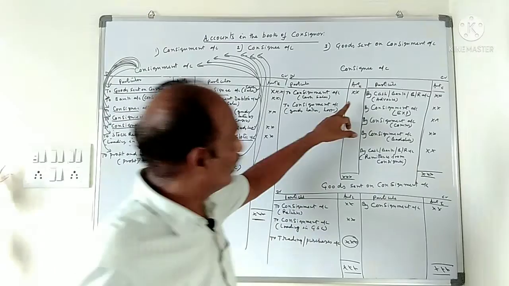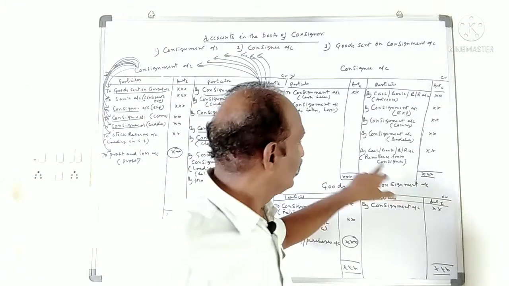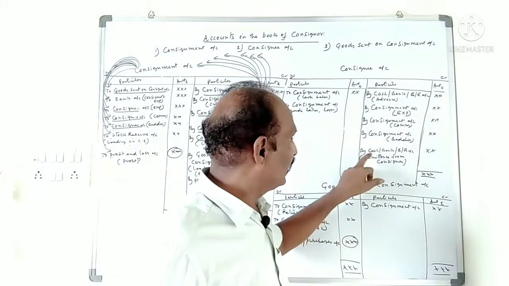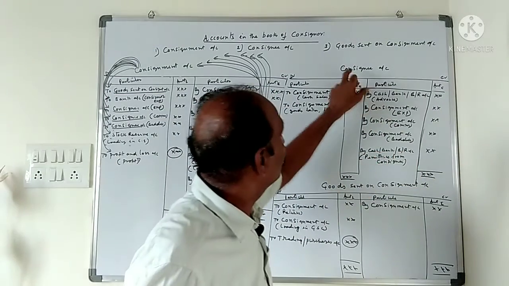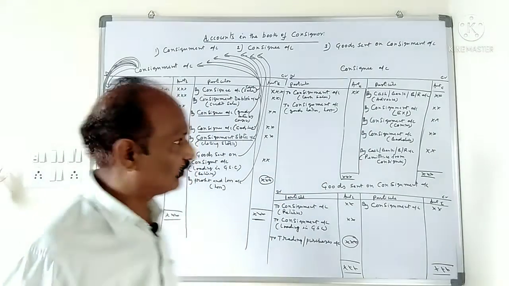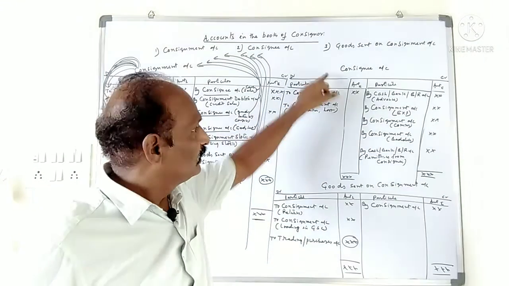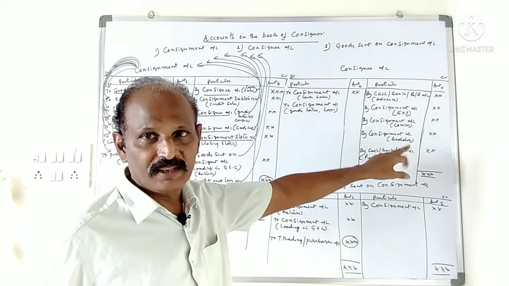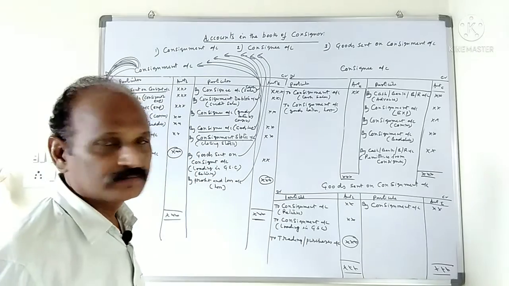The difference, excess of debit over credit, is known as remittances from consignee. Remittances from consignee: cash, bank, bills receivable account. Cash, bank, bills receivable account debit to consignee account. Consignee account is a personal account: debit the receiver, credit the giver. And goods sent on consignment is a real account.